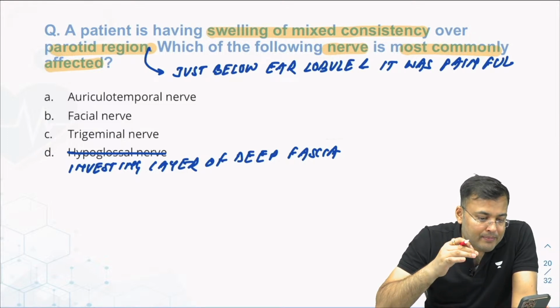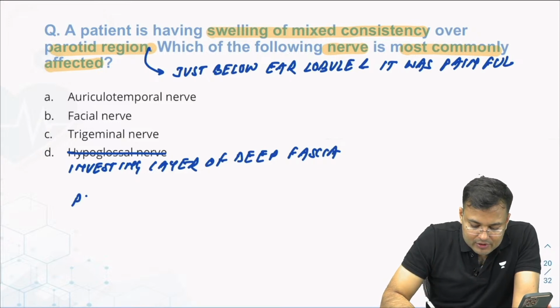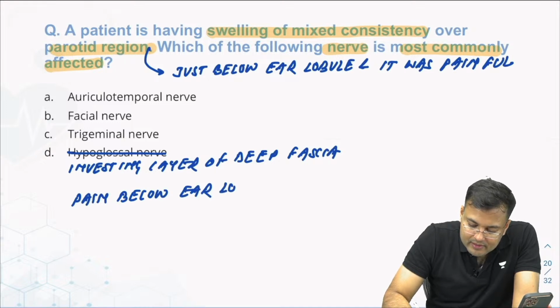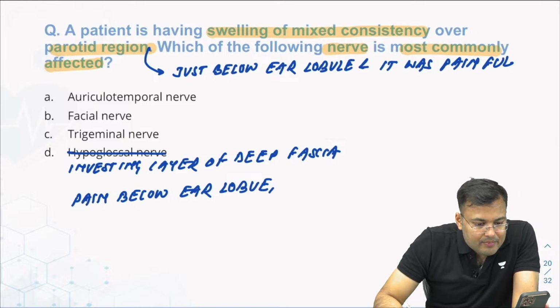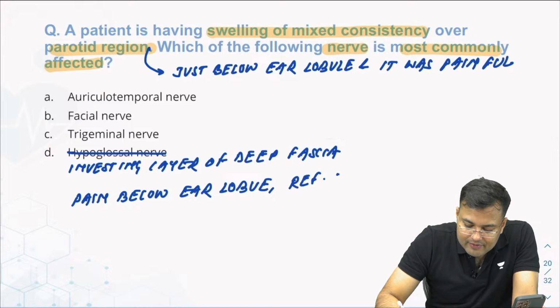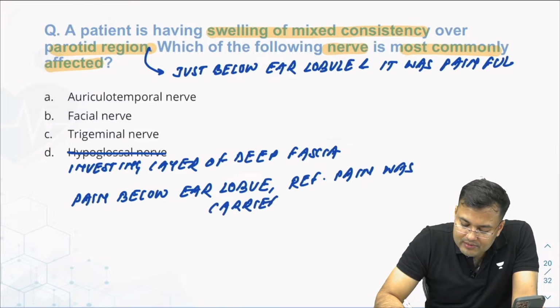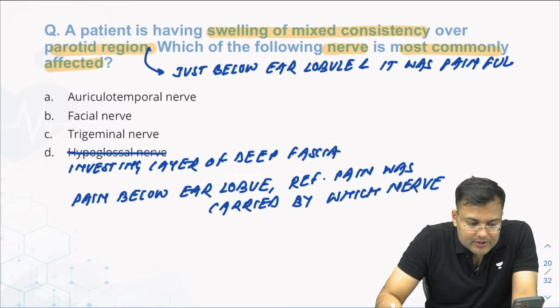Okay, there was pain below the ear lobule. And referred pain was carried by which nerve? What were the options?